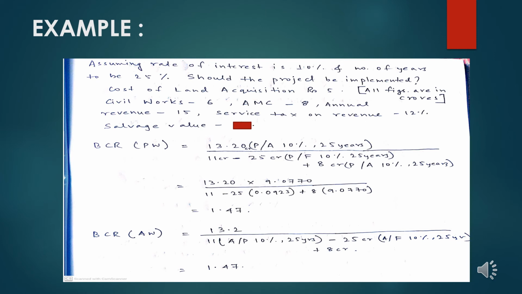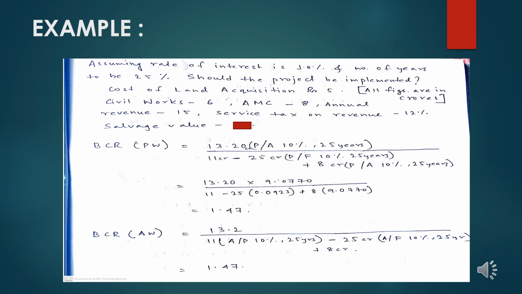The annual revenue is 15 crore per year and the service tax applied on the revenue is 12%. So deducting that 12% from the 15 crore revenue per year, we get the figure of 13.2 crore per year.